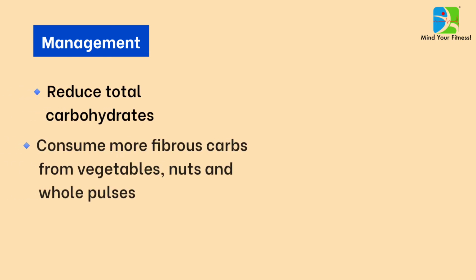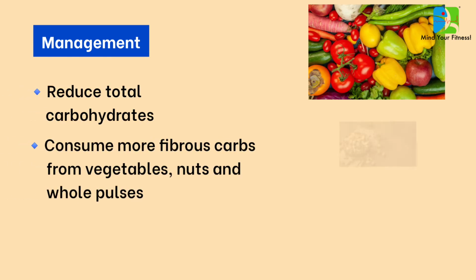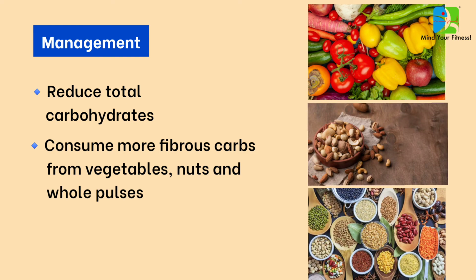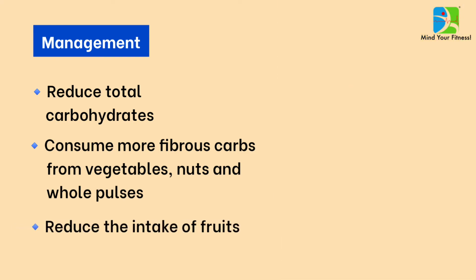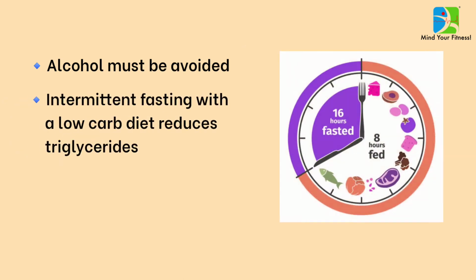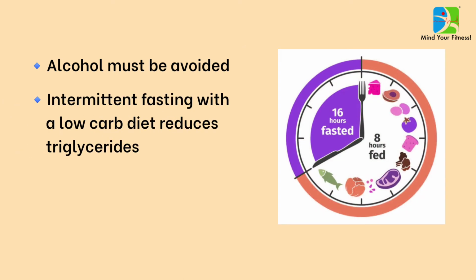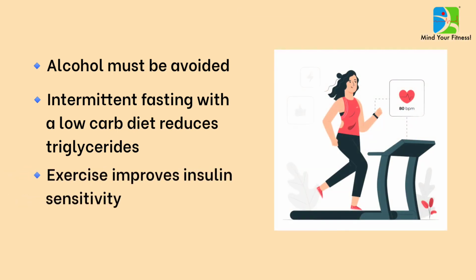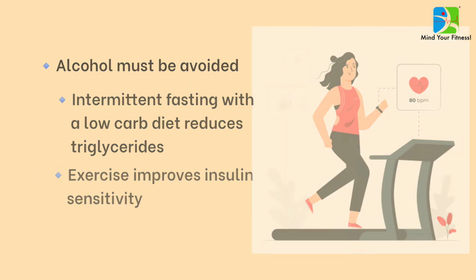So how can we manage this? Firstly, reduce the total carbohydrates. Consume more fibrous carbs from vegetables, nuts, and from whole pulses. Reduce the intake of fruits. Alcohol must be completely avoided. Intermittent fasting combined with a low-carb diet can reduce triglycerides. Exercise improves insulin sensitivity and helps reduce total body fat.